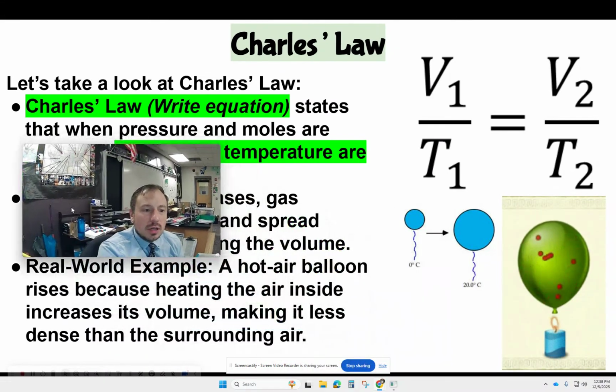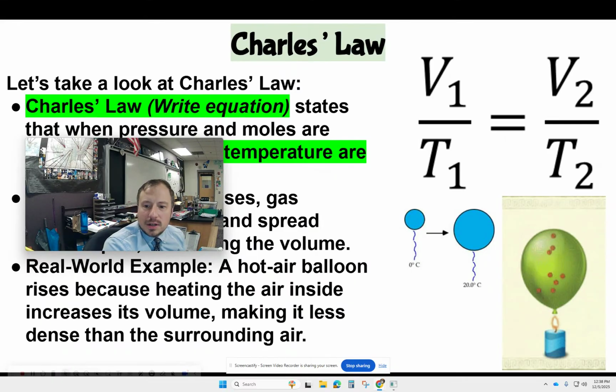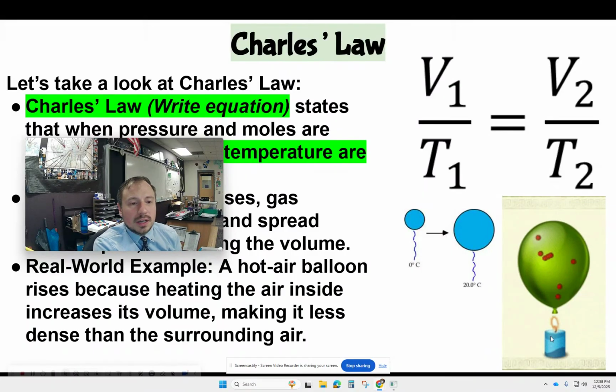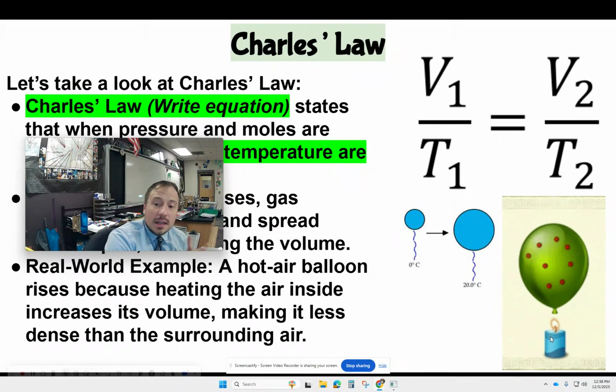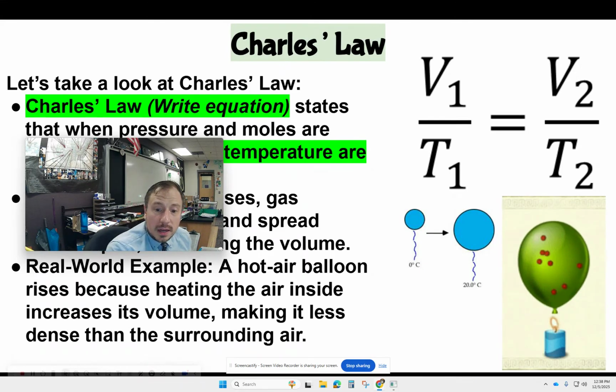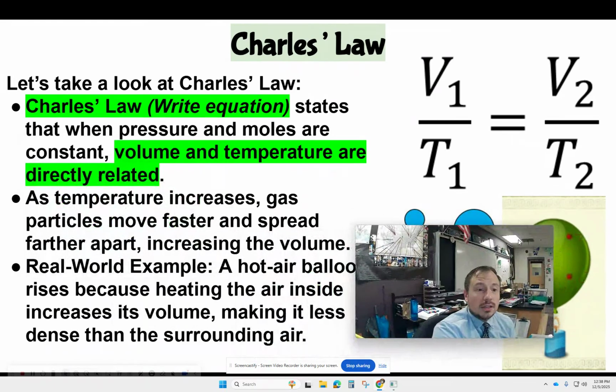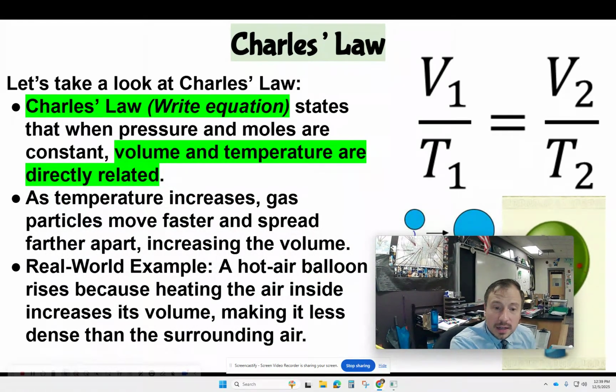So hot air balloons work this way, right? Now there's more going on with the hot air balloon, but what you're doing is heating it up, and you can see over here, this is a balloon over a candle. You're heating those particles, so the volume is going to expand, right? If it's able to expand, it's going to expand. Or it's going to go the other way: if you cool it down, it will contract. So that's Charles' law, right? It describes volume and temperature as directly related. One goes up, the other goes up; one goes down, the other goes down as well, right?